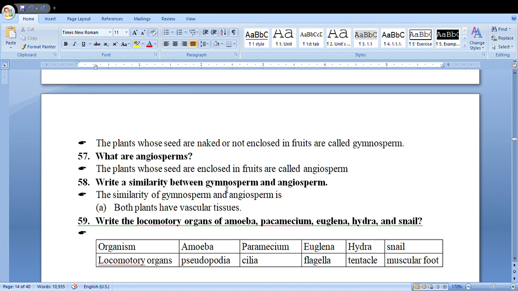Write a similarity between gymnosperm and angiosperm. Both have vascular tissue. That is the main similarity. Write the locomotory organ of amoeba, paramecium, euglena, hydra, and snail. Amoeba, pseudopodia, false leg. Paramecium, cilia. Euglena, flagella. Hydra, tentacles. Snail, muscular foot.